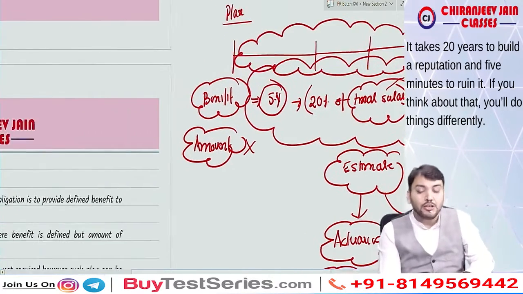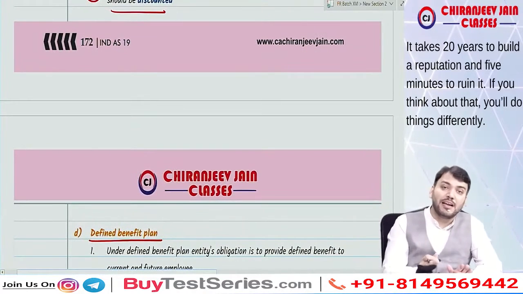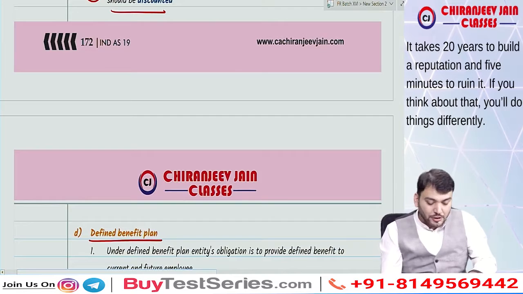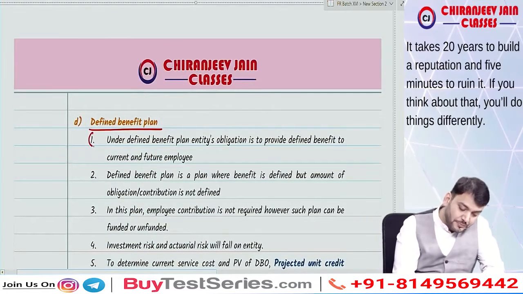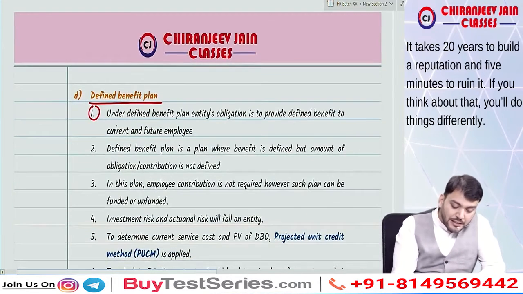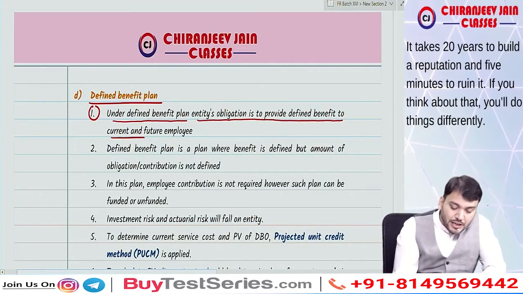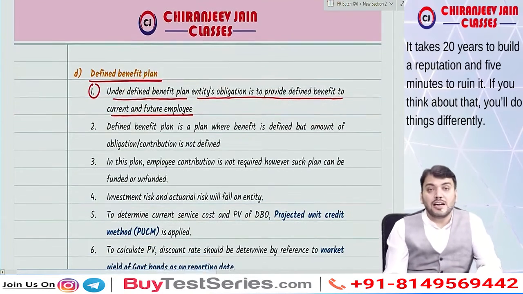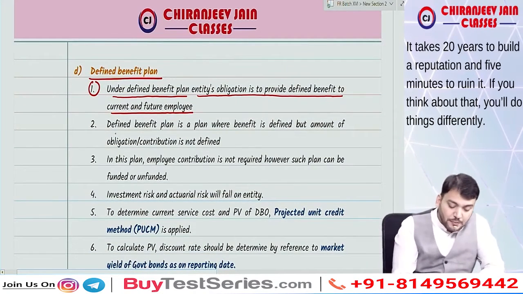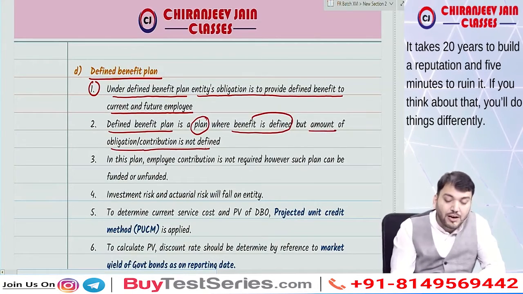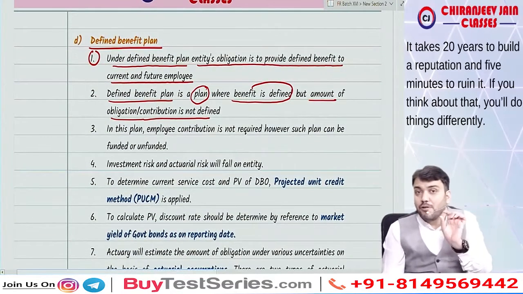Are you able to understand? So of course we need to understand, when it is funded, then what will be the accounting treatment of that funded plan. Understood? Yes sir. So what they say, point number one: under defined benefit plan, the entity's obligation is to provide defined benefit to current and future employees. Defined benefit plan is a plan where the benefit is defined but the amount of obligation or contribution is not defined.